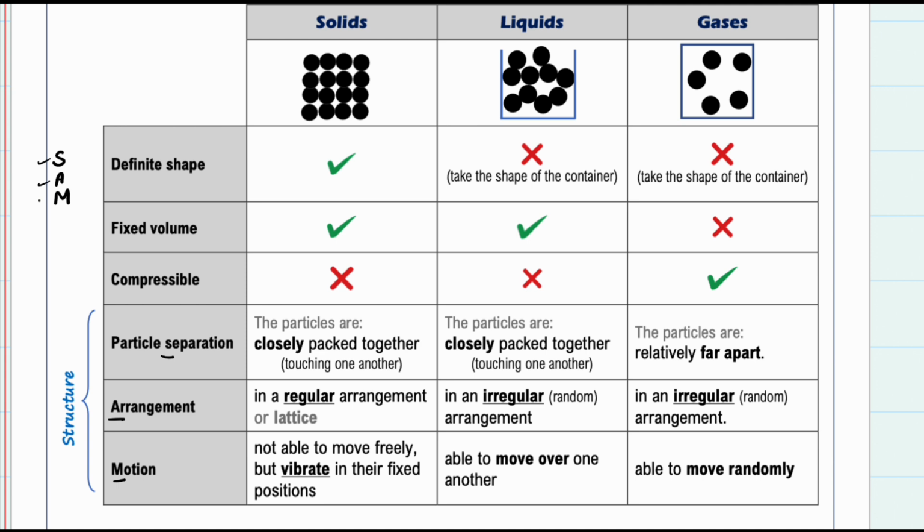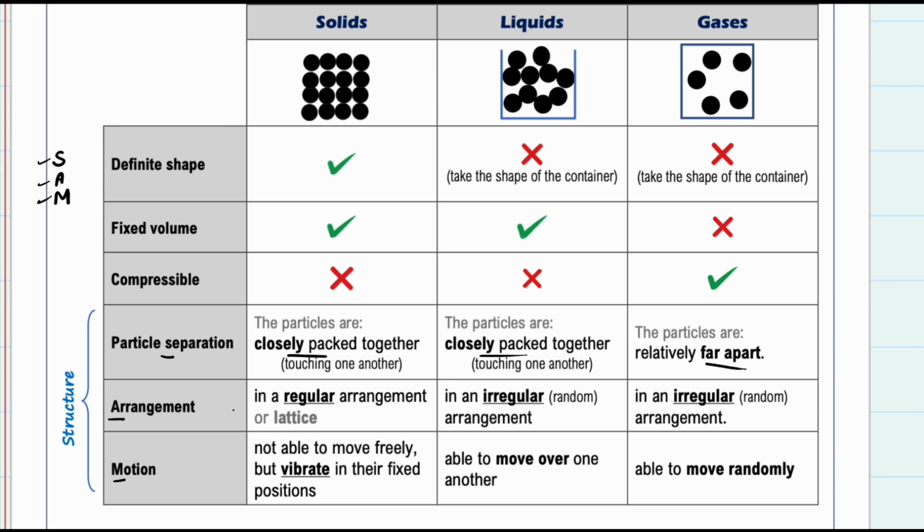Separation, arrangement, and motion. Regarding separation, both solids and liquids have particles that are closely packed together. You may say they are touching one another. However, gases have particles that are far apart in comparison to solids and liquids.